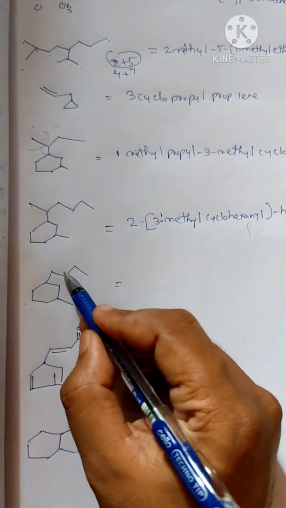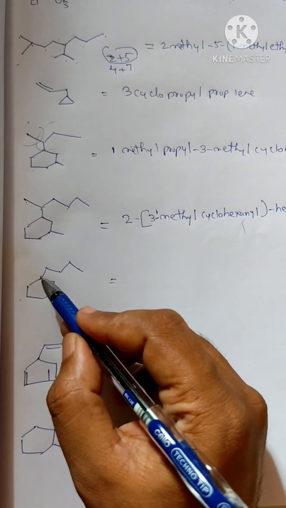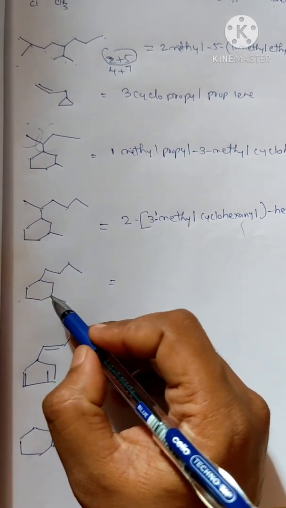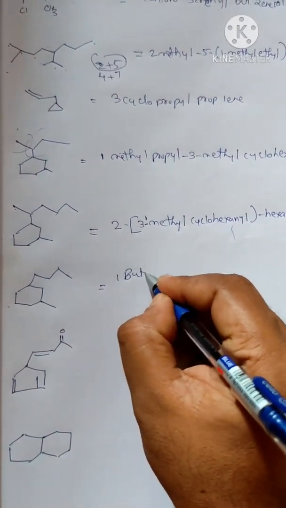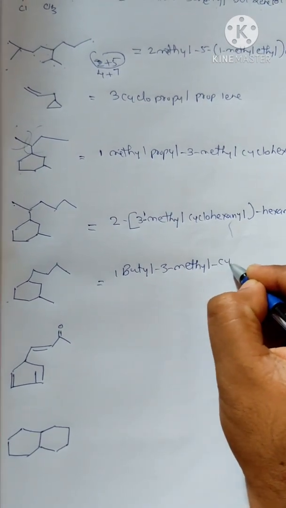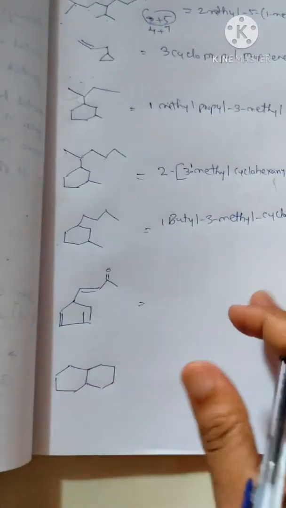Next we can see this compound. What we have is 1, 2, 3, 4. This doesn't have priority; the 6 carbon atom ring has priority. So the compound will be, you can see the butyl group is there. Where is the butyl group? First position butyl group, and third position methyl group. The name will be so easy. The name will be 1-butyl, then 3-methyl, then cyclohexane.